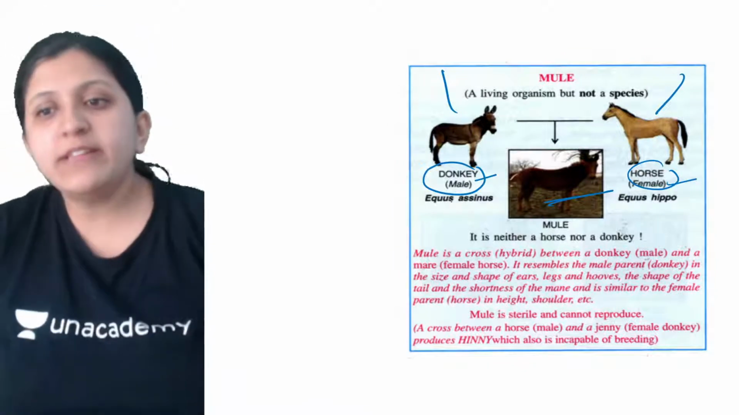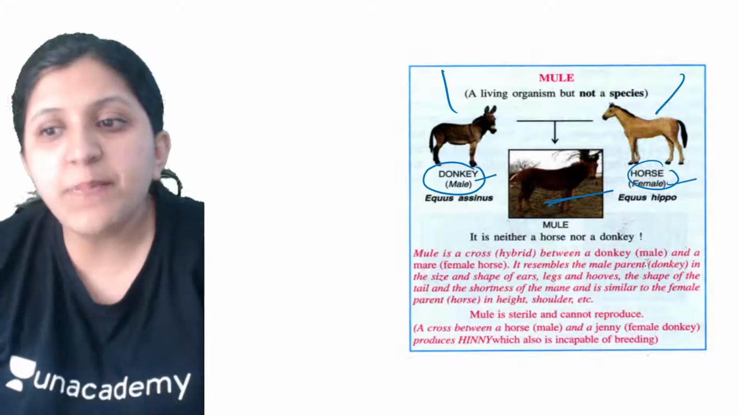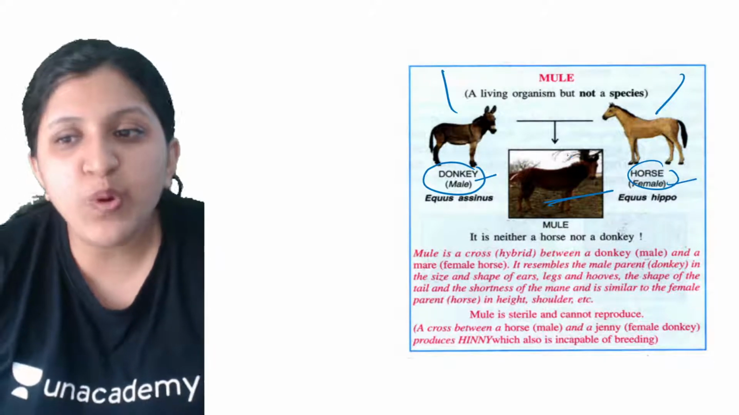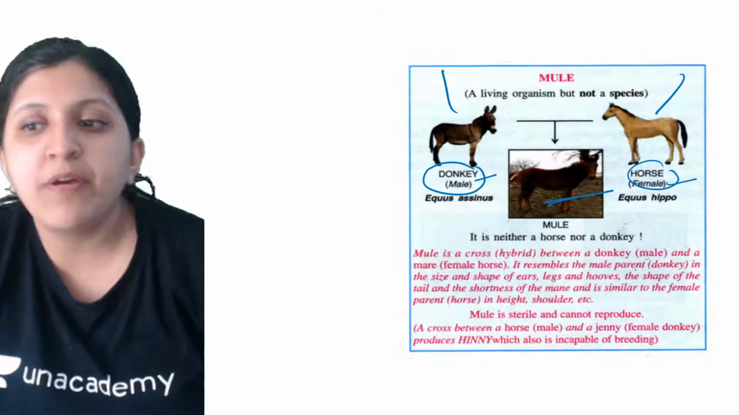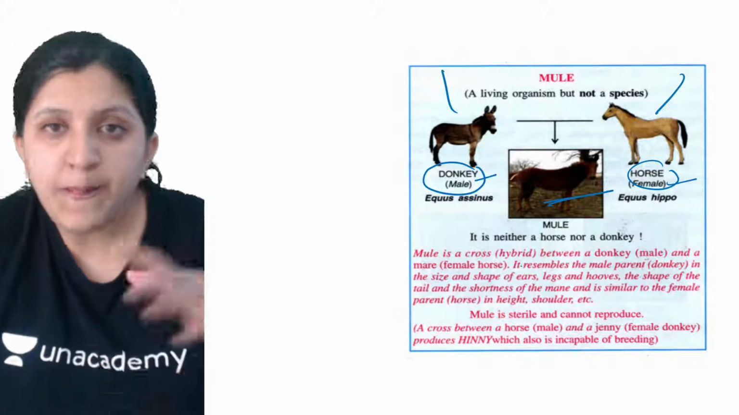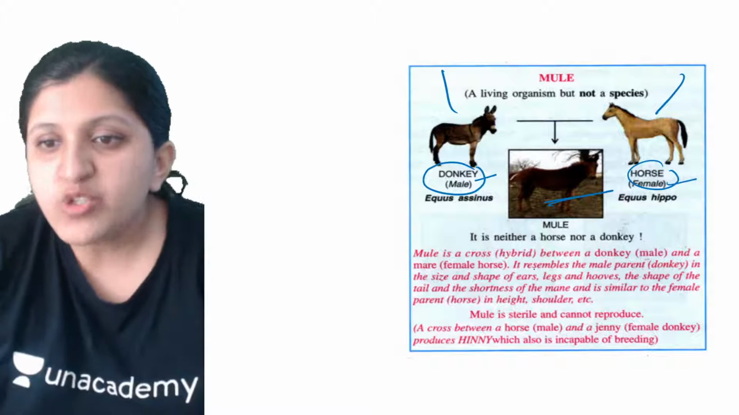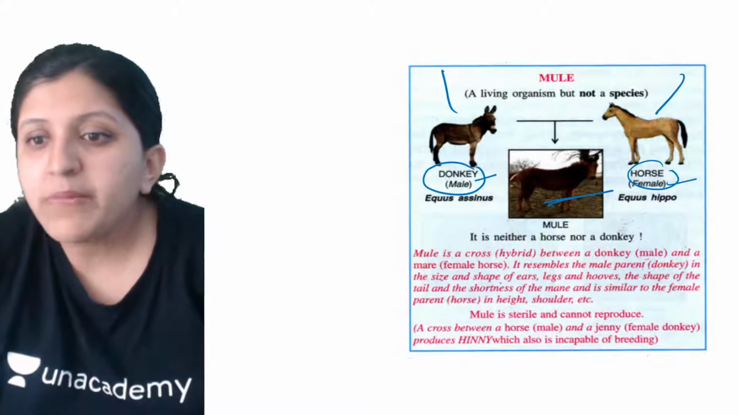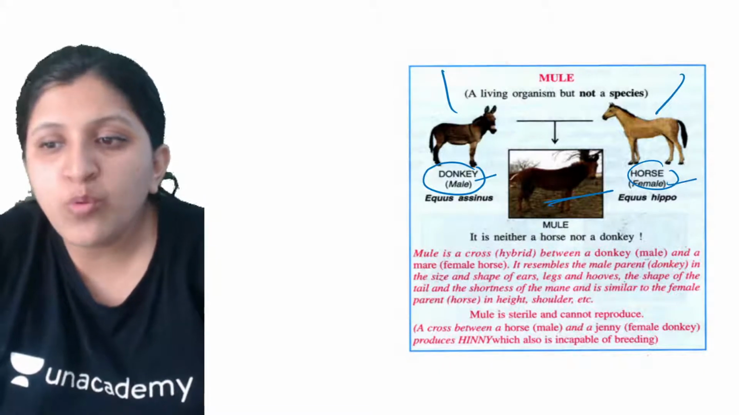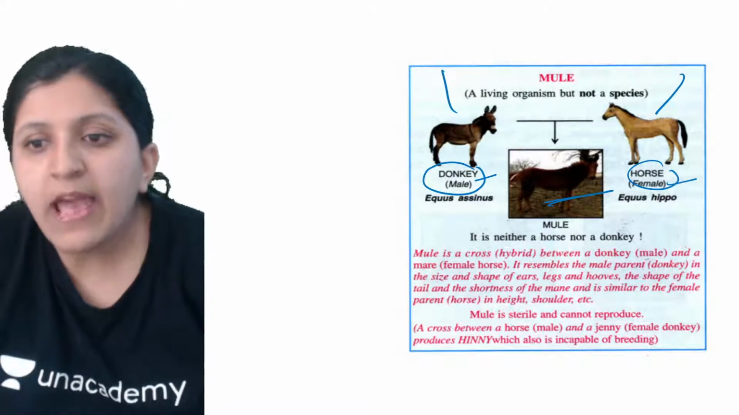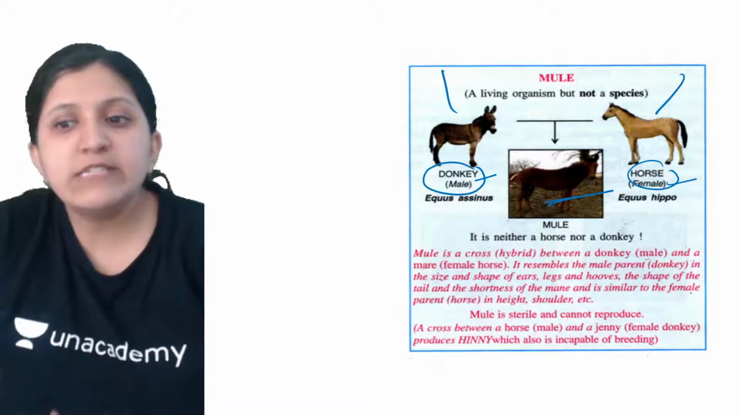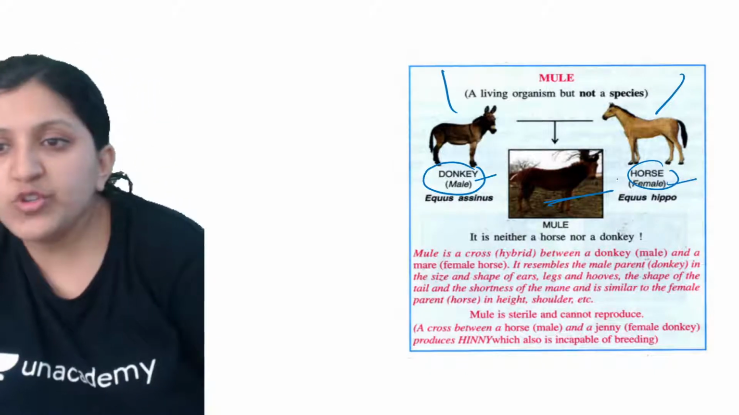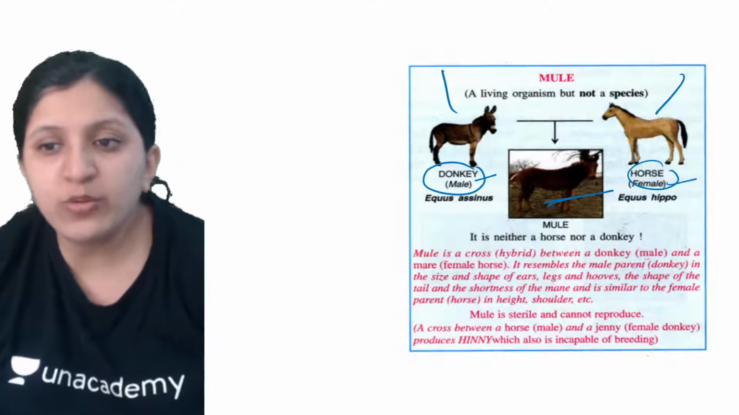Here it resembles the male parent, that is donkey, in size. With respect to the shape of ears also it is the same. The legs and hooves, the shape of the tail and the shortness of mane are similar to the female parent. You can see this in height and also with respect to the shoulder.